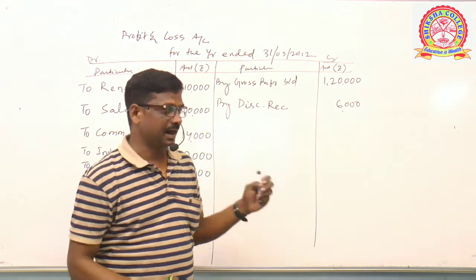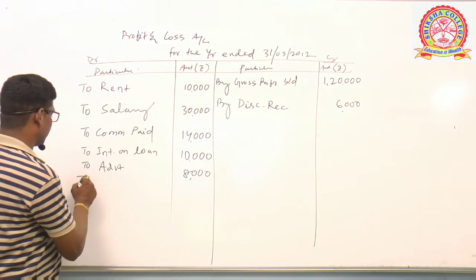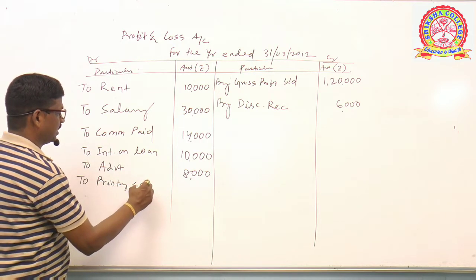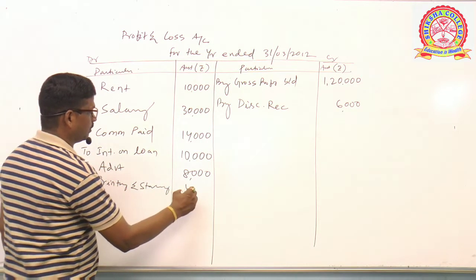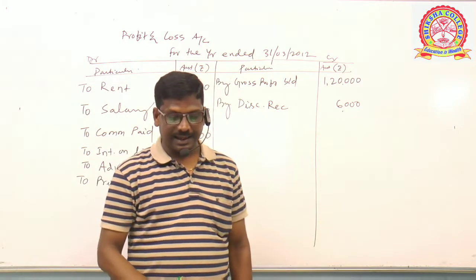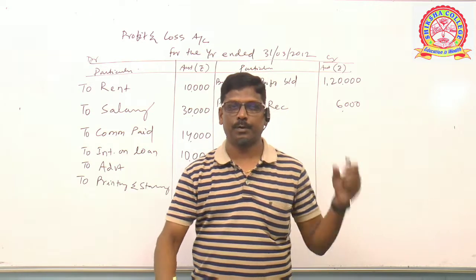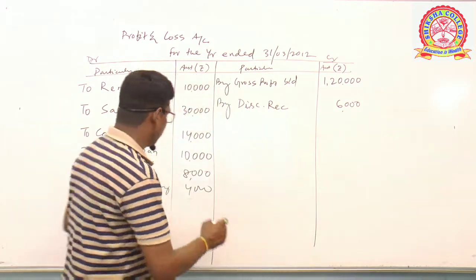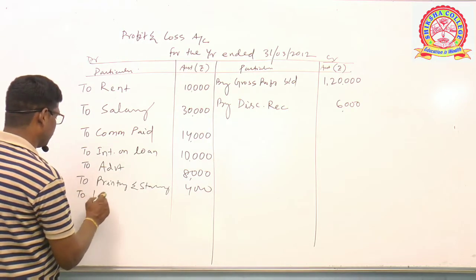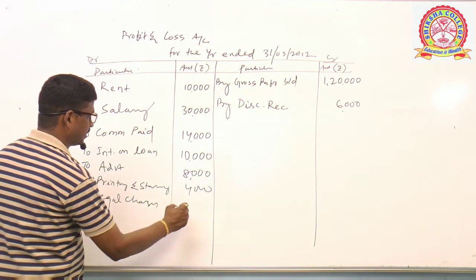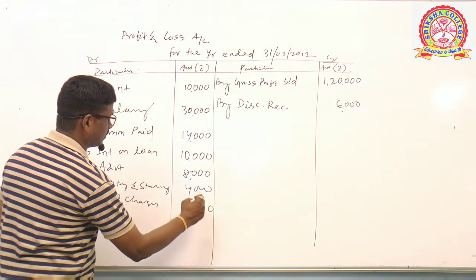Printing and stationery is an expense. To printing and stationery 4,000. Next item is legal charges 10,000. It's payable to a pleader or lawyer. To legal charges 10,000. Clear?